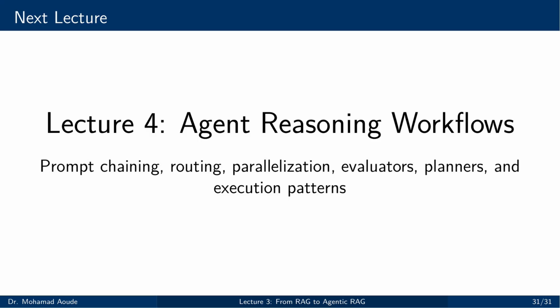Let me close with the main lesson of this lecture. The transition from RAG to Agentic RAG is not just the addition of tools or memory, it is a change in system philosophy. Traditional RAG asks, what information should I retrieve before answering? Agentic RAG asks, what sequence of actions will solve this task correctly? That is a much stronger idea. It moves us from static grounding to dynamic control, from answer generation to task execution, from a pipeline to a decision system. And that is exactly where modern AI systems architecture is headed.